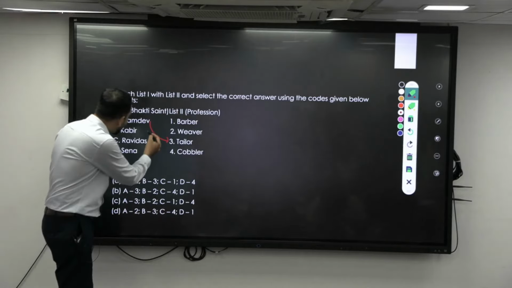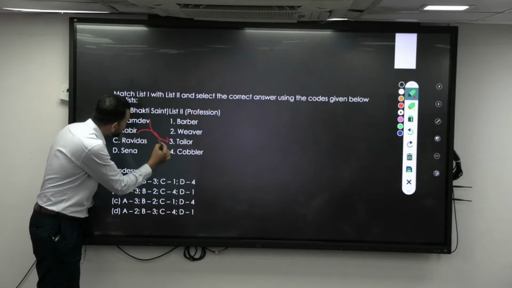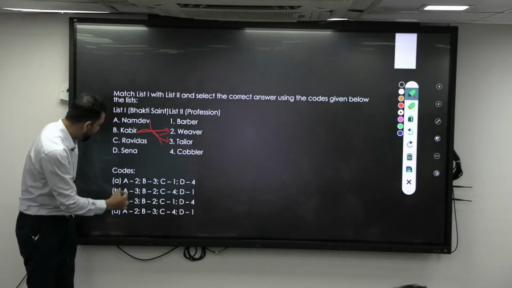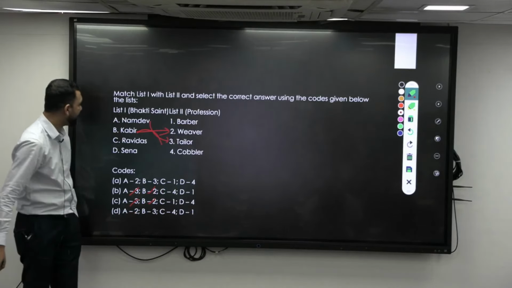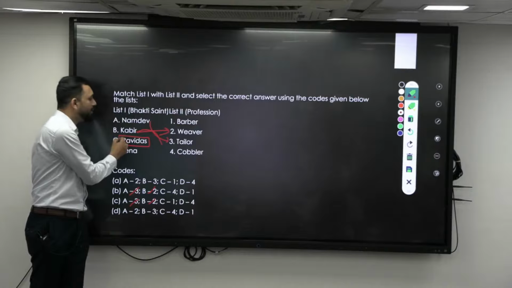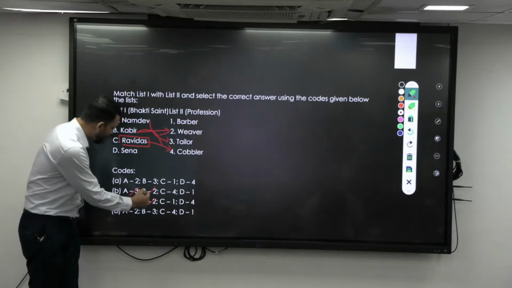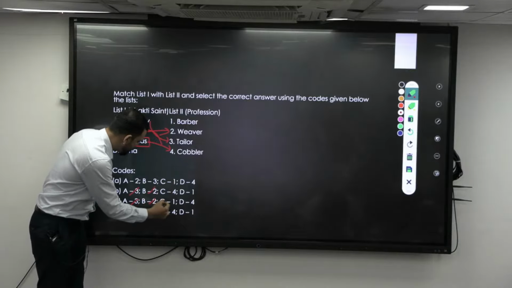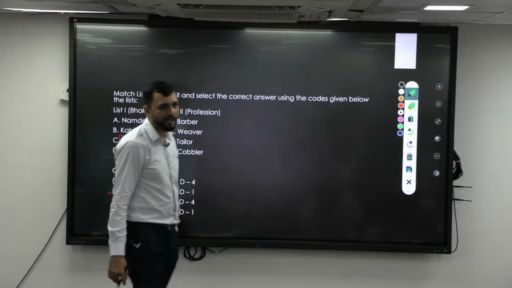So Namdev was a tailor, right? Then Kabir was a weaver. So that means B should be 2, A should be 3. Anyways, it is there. Then Ravidas. Who is Ravidas? A cobbler. Right? So for the cobbler, C should be 4. So this will be your answer.